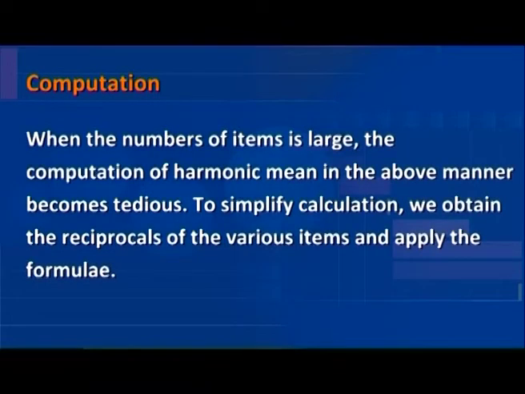When the number of items is large, the computation of harmonic mean in the above manner becomes tedious. To simplify calculation, we obtain the reciprocals of the various items and apply the formulae.